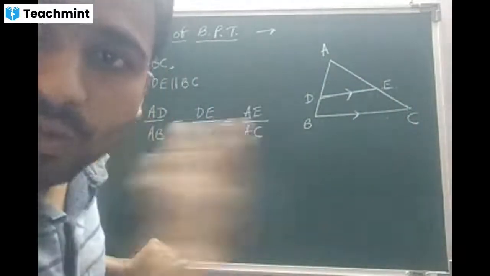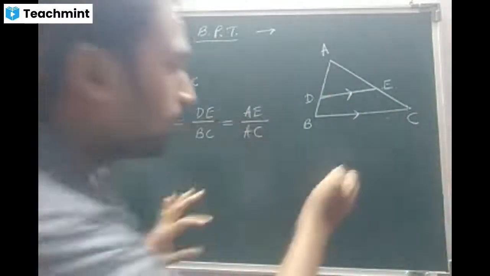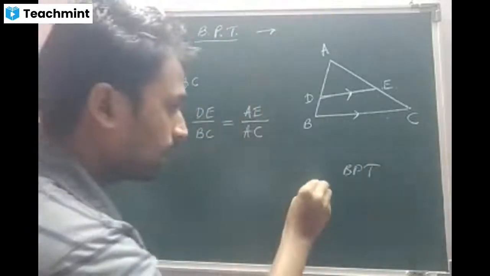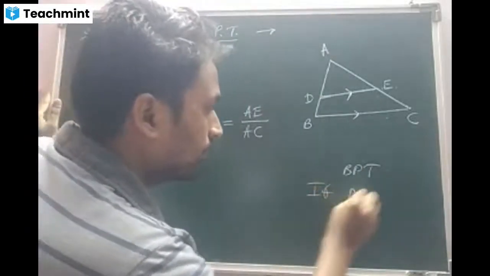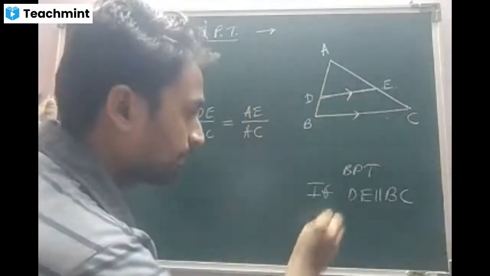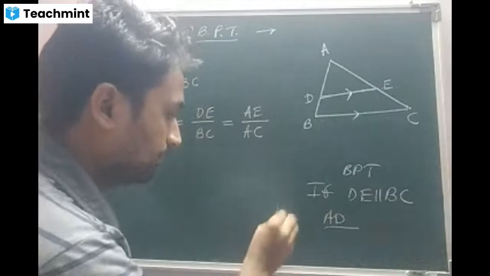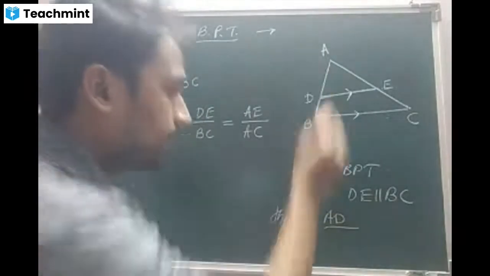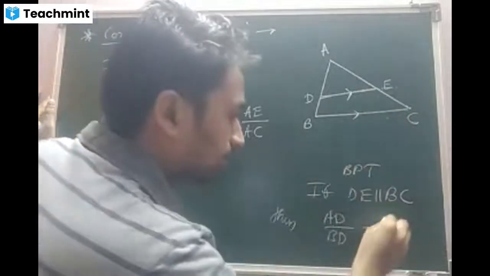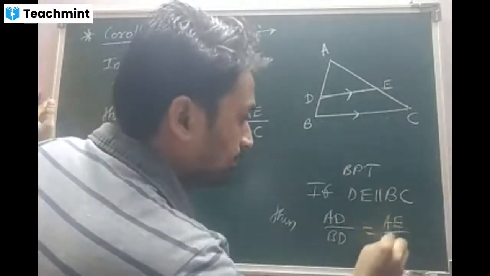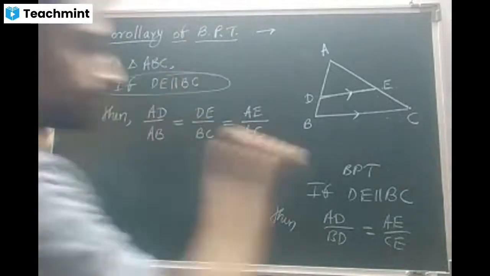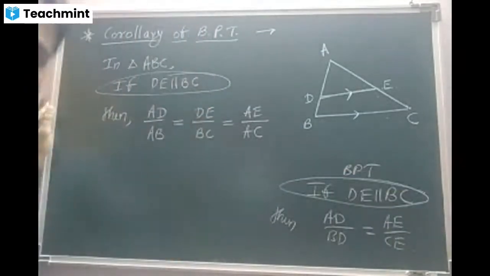Look at the earlier concept, the same diagram for BPT. Don't use the word converse here. I'm comparing BPT with the corollary of BPT. According to BPT, if DE is parallel to BC, then AD by BD is equal to AE by CE. Students, look at the concept. There is no difference at all. Am I right?